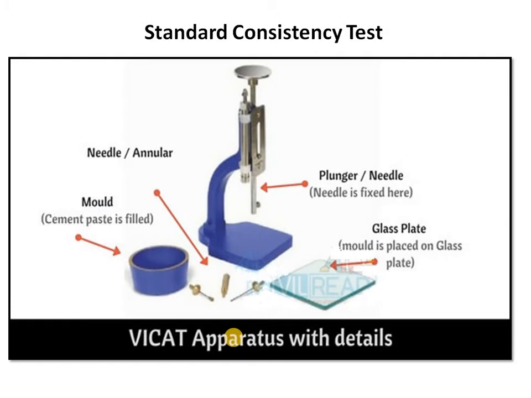Let us see how to determine standard consistency of cement experimentally. For that purpose, we require Vicat apparatus. In this photo, we can find Vicat's apparatus having this frame and a standard weight of 300 gram at the top side, graduated scale, plunger attachment, base. We require a non-porous glass plate. We require Vicat's mold of 40 mm height. We require this plunger, initial setting time needle and final setting time needle.